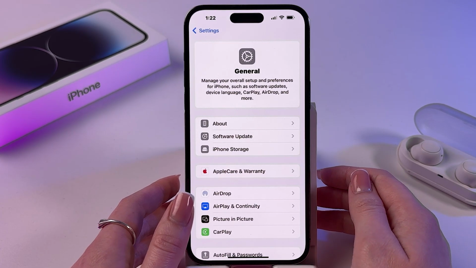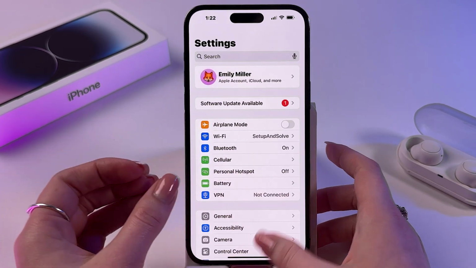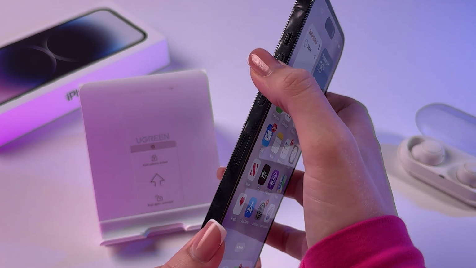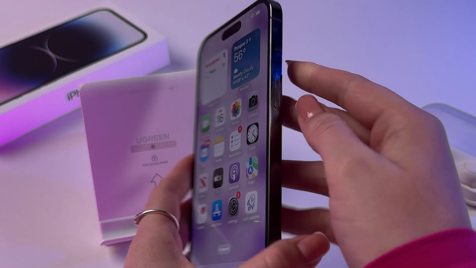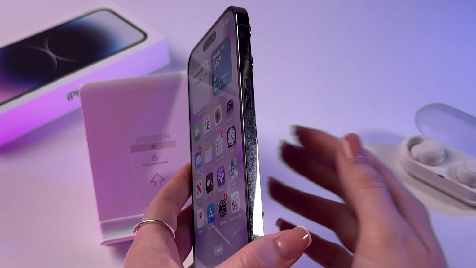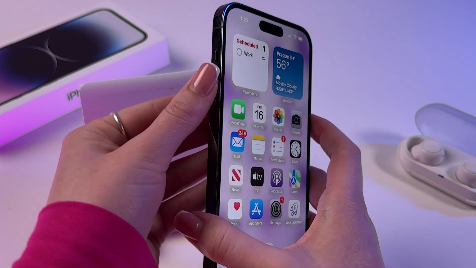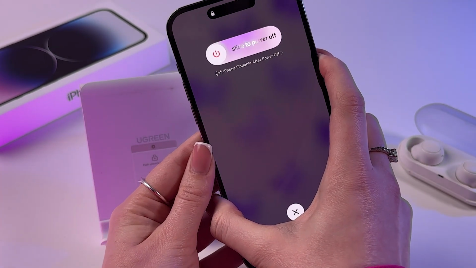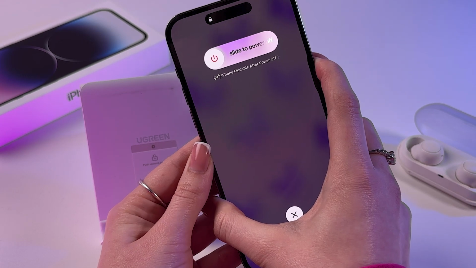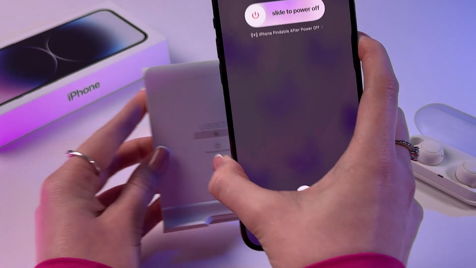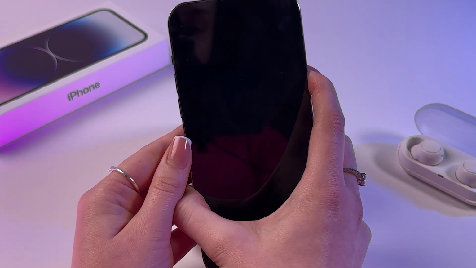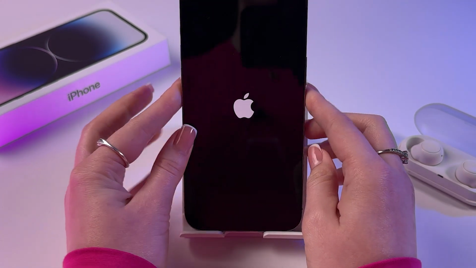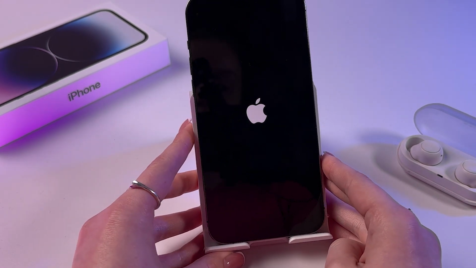The next thing we can do is, of course, force restart your phone. For that, I want you to quickly press volume up button, then volume down, and then press and hold this side button till you see Apple logo on the screen. So volume up, down, and side button. Continue holding till you see Apple's logo on the screen. So let's wait a few more seconds. Yep, now we can release the button and just wait for the phone to turn back on.